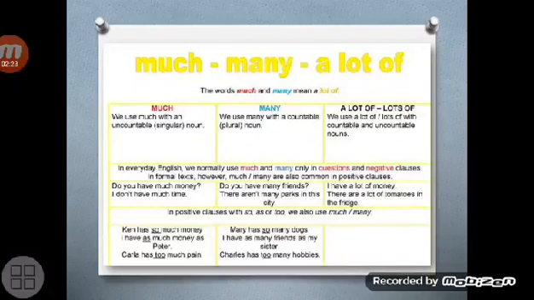A lot of or lots of we use both for countable and uncountable nouns. In everyday English, we normally use much and many in question and negative clauses. In positive clauses with so, as, too, we also use much and many.